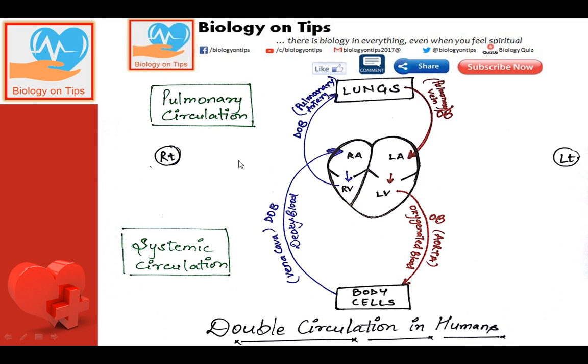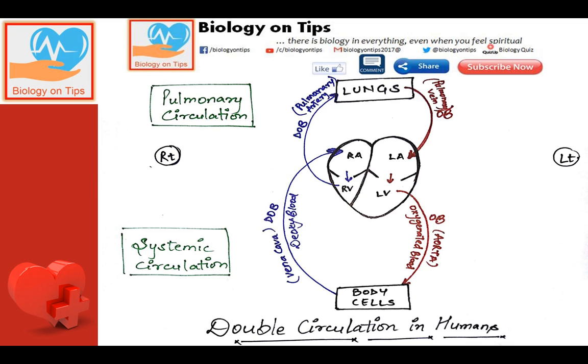Whereas pulmonary circulation means when the deoxygenated blood moves from the heart to the lungs, and the oxygenated blood from the lungs moves to the heart. This region of circulation is called the pulmonary circulation.